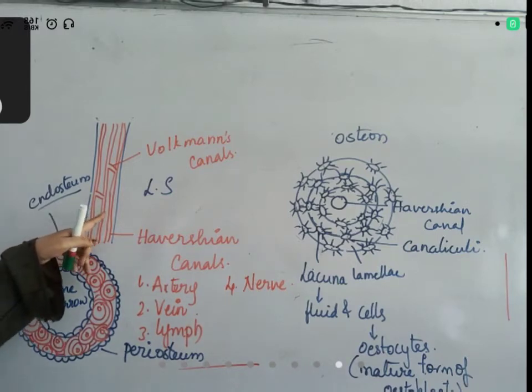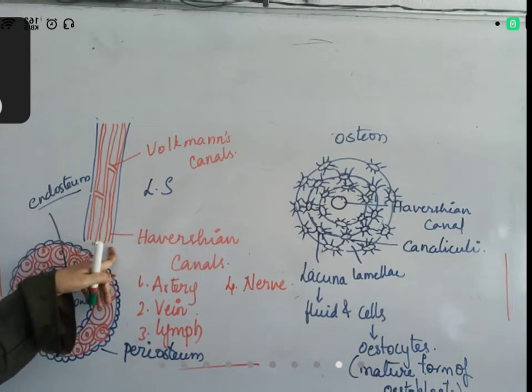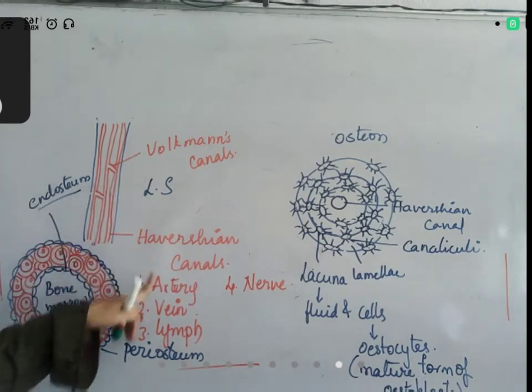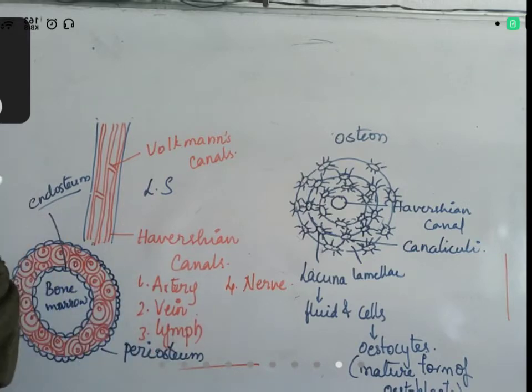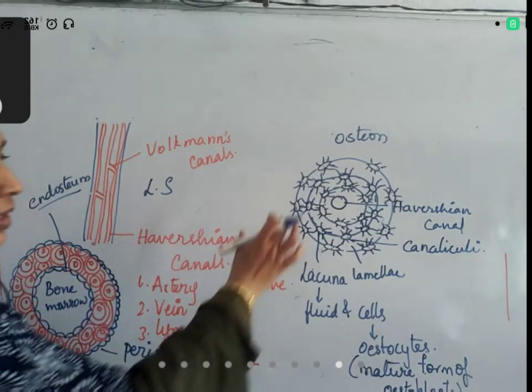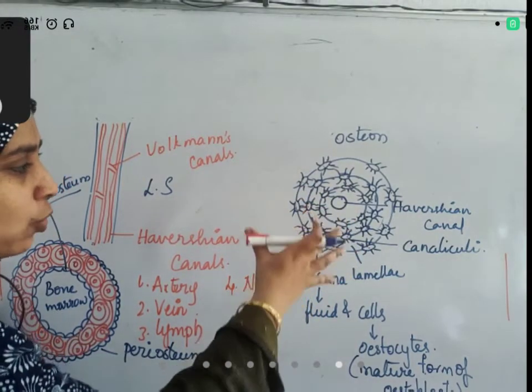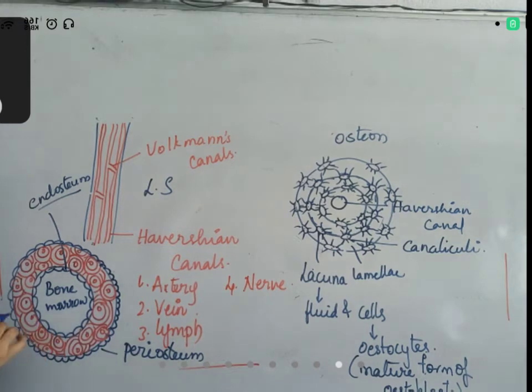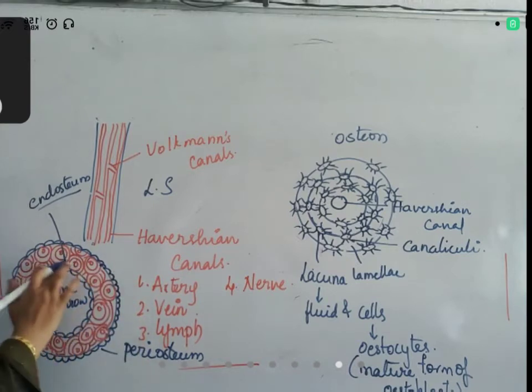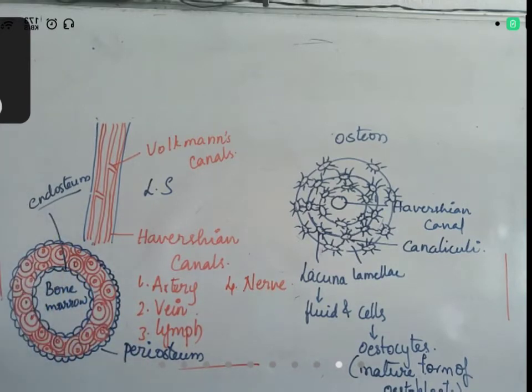First thing you need to understand is longitudinal structure has Haversian canals and Volkmann's canals. Haversian canal has artery, vein, lymph and nerve. And when you observe one particular Haversian canal, it develops lamellae, lacunae, and canaliculi around it and forms one osteon. So many such osteons are present in one bone. And the outermost layer of bone is called periosteum, innermost layer of bone is called endosteum. Okay, the structure of bone does not end here. Still we have to discuss.